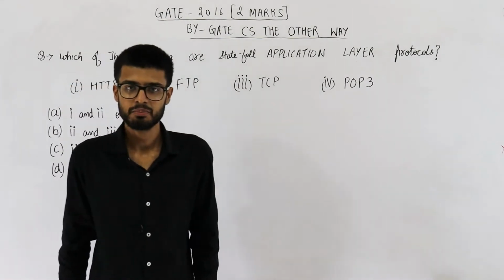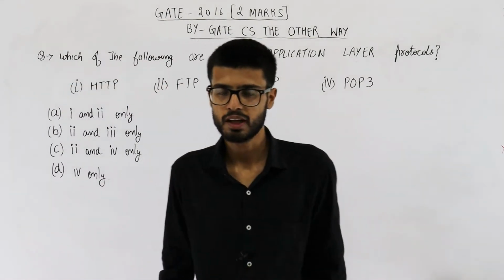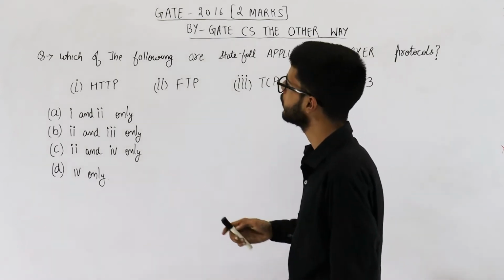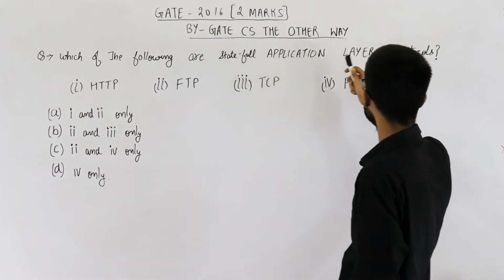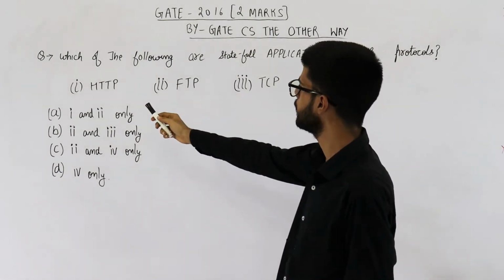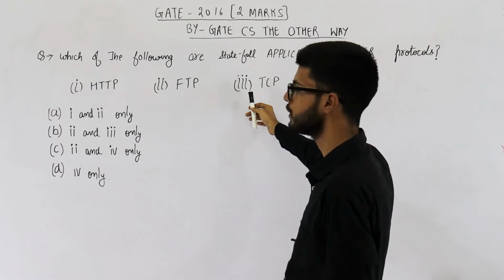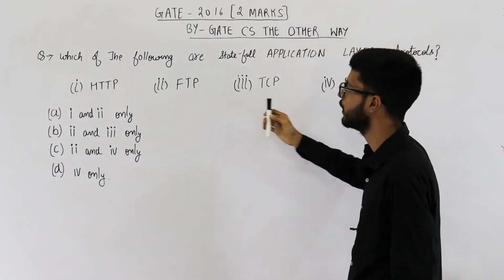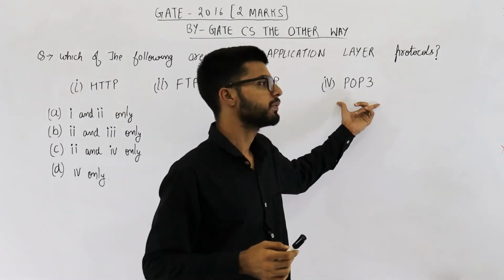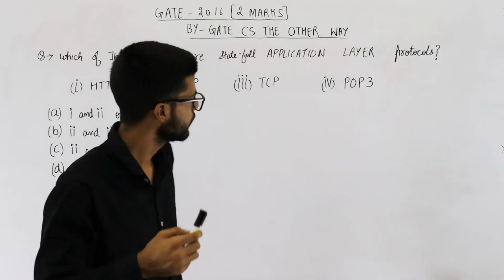Hello students, welcome back. The question is from GATE 2016 exam and this one is for 2 marks. They are asking which of the following are stateful application layer protocols, and the choices are HTTP, FTP, TCP, which is the transmission control protocol, FTP is file transfer protocol, and we have POP3, which is post office protocol 3.